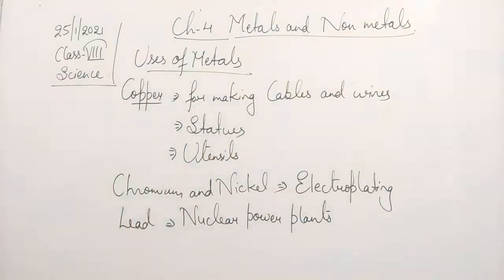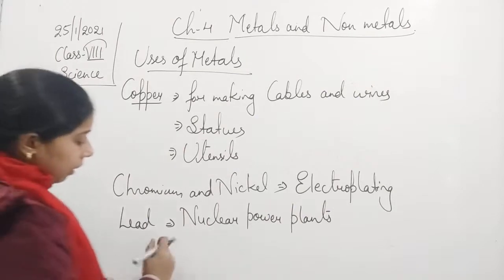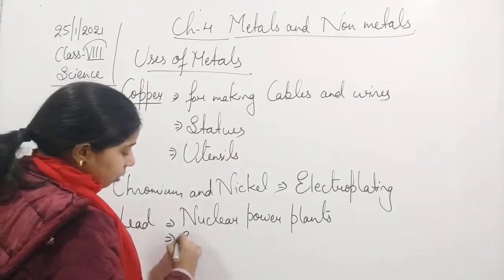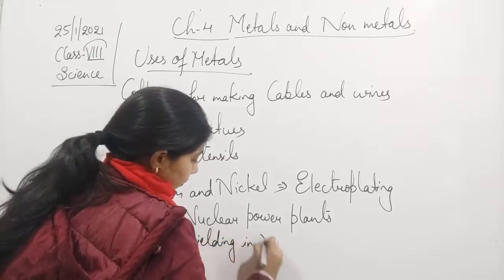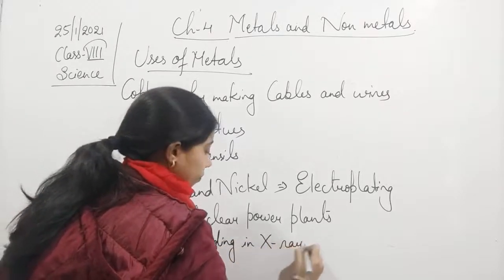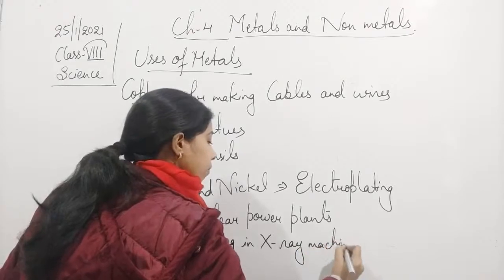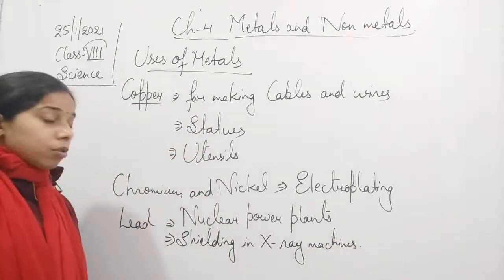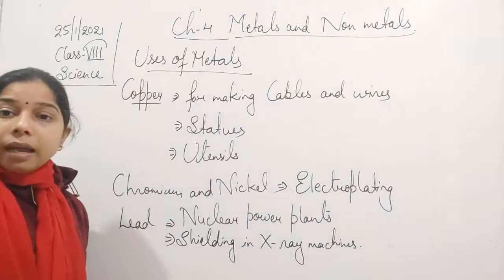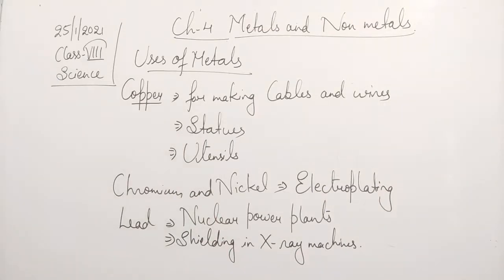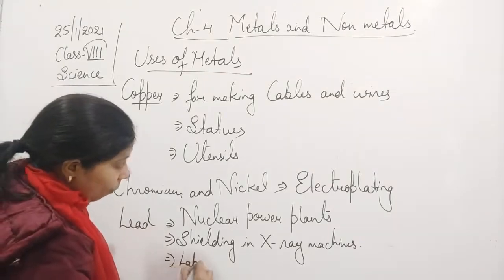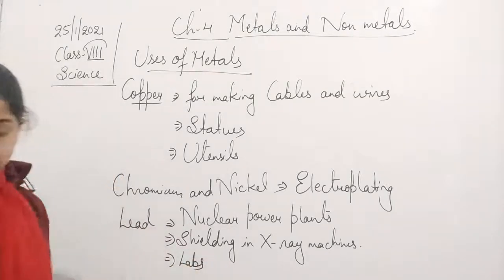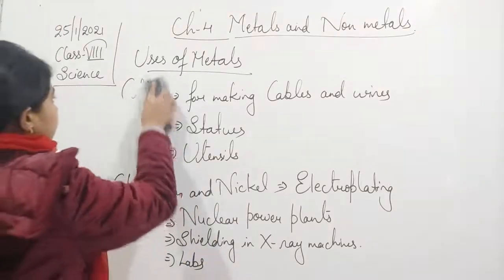The second one, it is used for shielding in X-ray machines. Then it is also used in labs. Any other is there, students? Yes, so we will write it here, the other uses of lead.